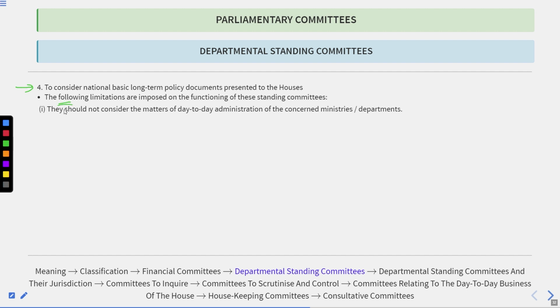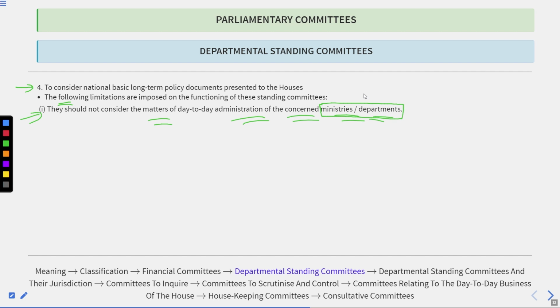The following limitation is imposed on the function of these standing committees. First, they could only check out the annual performance, but they should not consider the matters of day-to-day administration of the concerned ministries or departments. Why? Because the concerned ministries and departments are engaged in different works under the national interest.